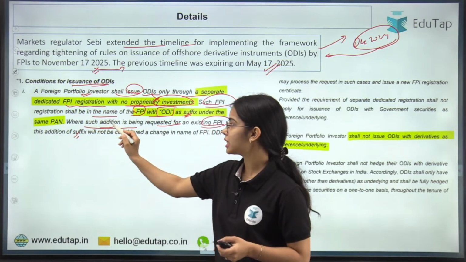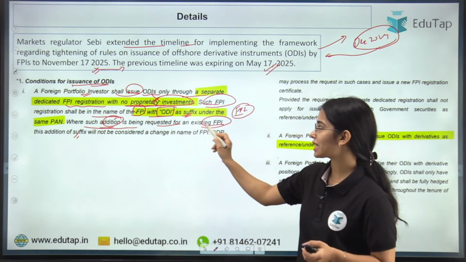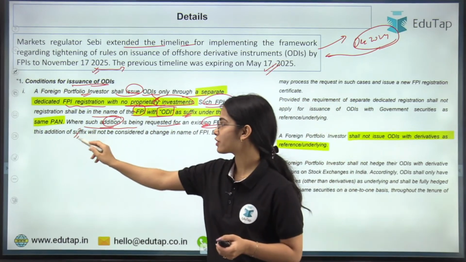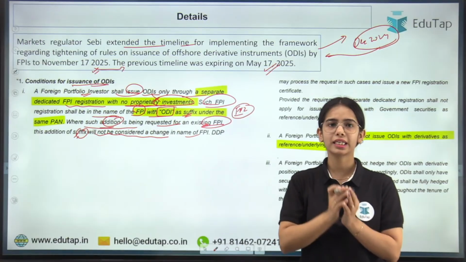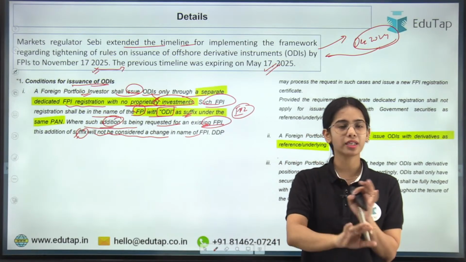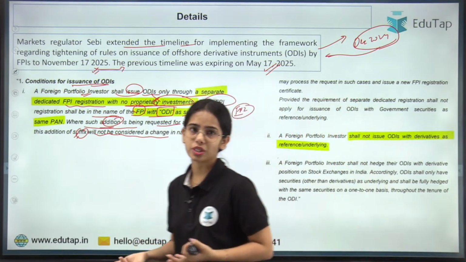Where such addition is being requested for an existing FPI, this addition of suffix will not be considered a change in name of the FPI. Okay, directly the suffix will be added. It will not be considered as changing the name.